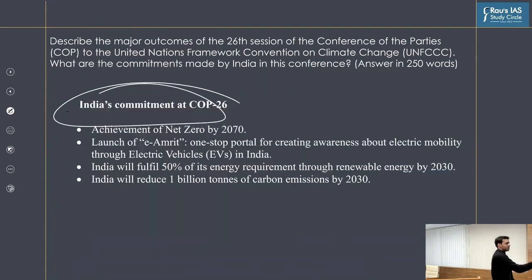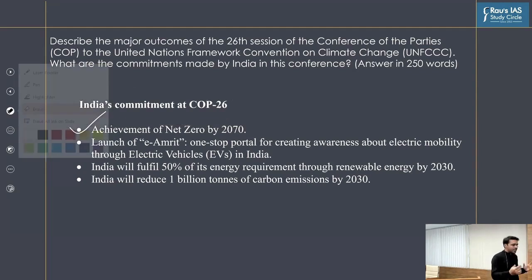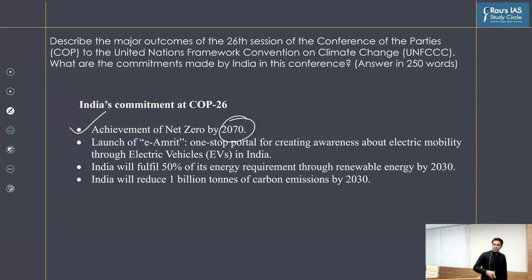The second part of the question was India's commitment at COP26. And so we know that India did not budge under the pressure of the developed countries to come up with net zero emission by 2050. And so instead of 2050, just for the sake of committing something, India committed to 2070, because we have to depend upon emissions to develop ourselves, because climate change is not our primary concern.